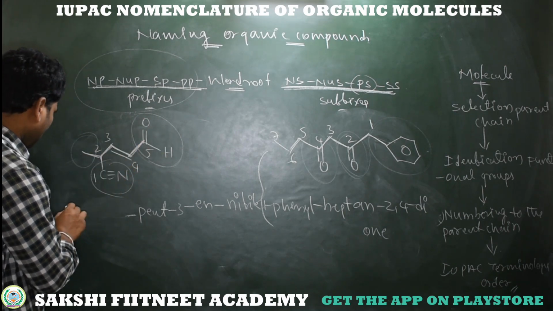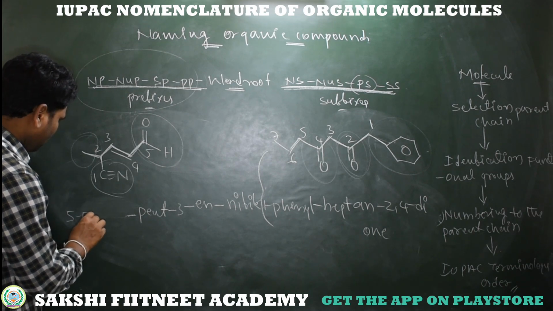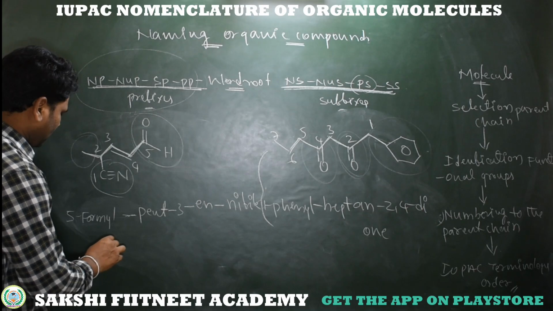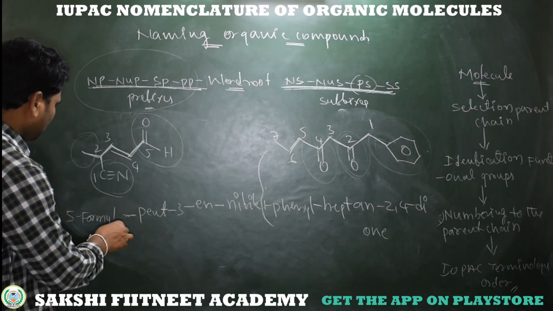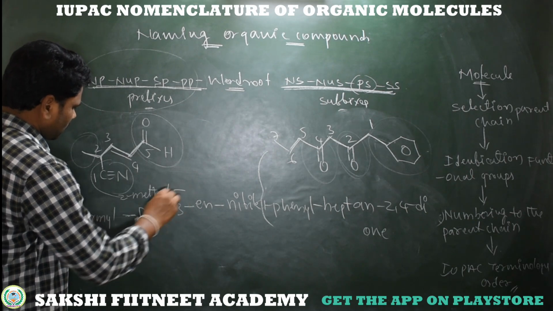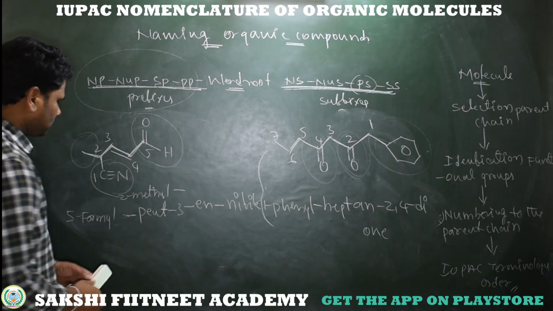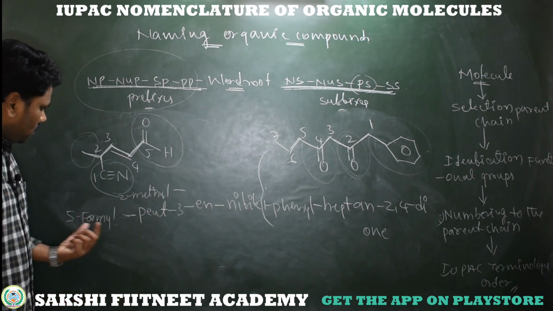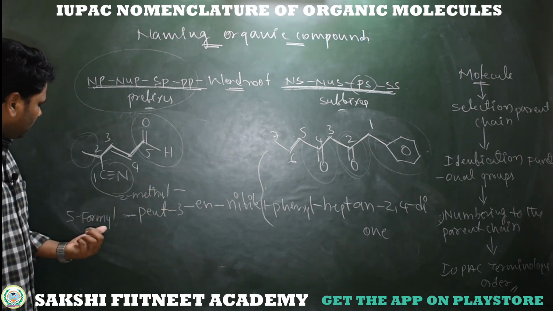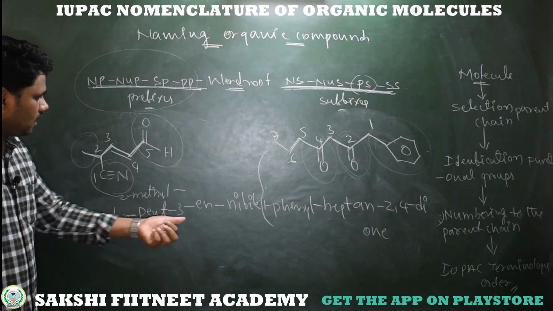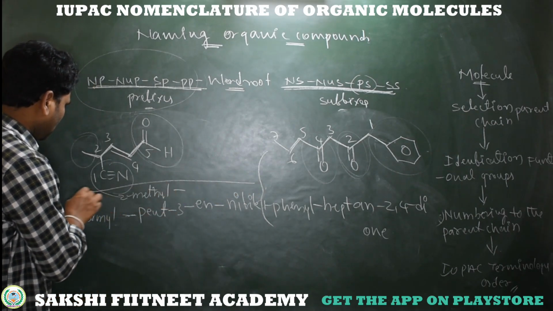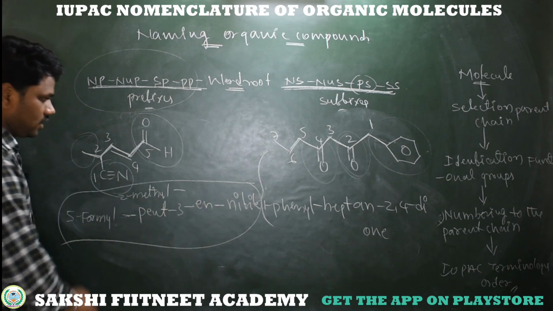So 5-formyl-2-methylpent-3-ynenitrile. You just adjust it: 5-formyl-2-methylpent-3-ynenitrile. So this is the IUPAC name of this compound.